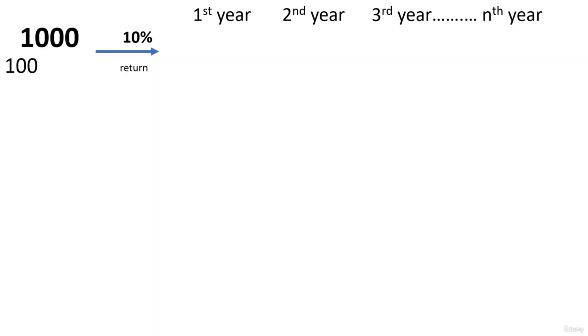So for the second year, the interest I'll be getting is 100 rupees on the 1,000, and also 10% of 100, 10 rupees as the interest. This process of adding back the interest to the principal is called compounding. And the interest so obtained is called compound interest. Again, whatever interest I have obtained, 100 and 110, we again reinvest with the bank. So now the principal becomes 1,000, 100, 110.